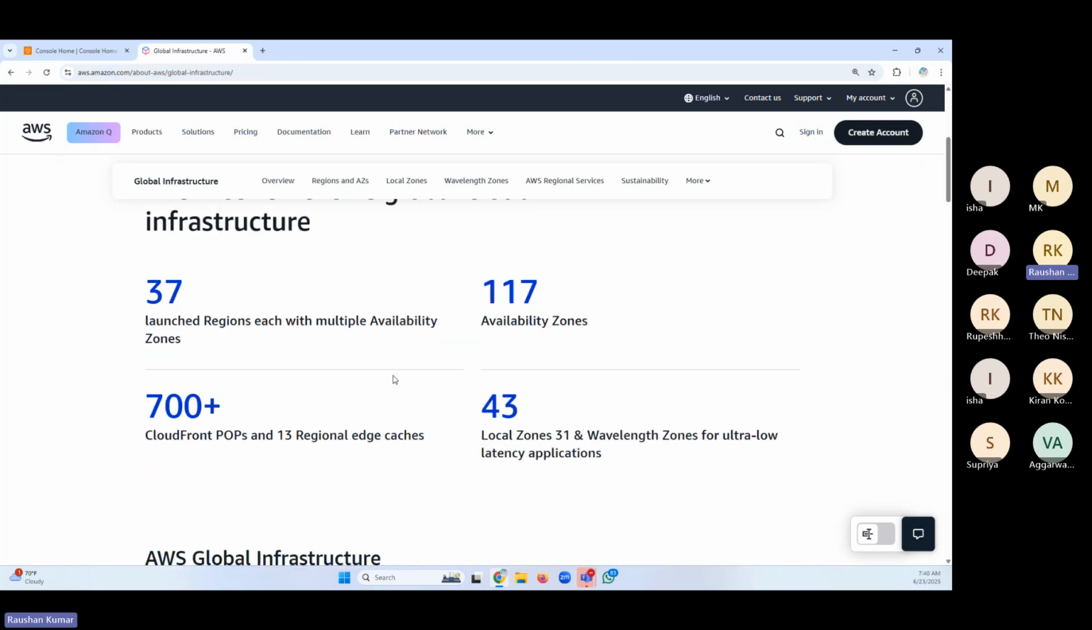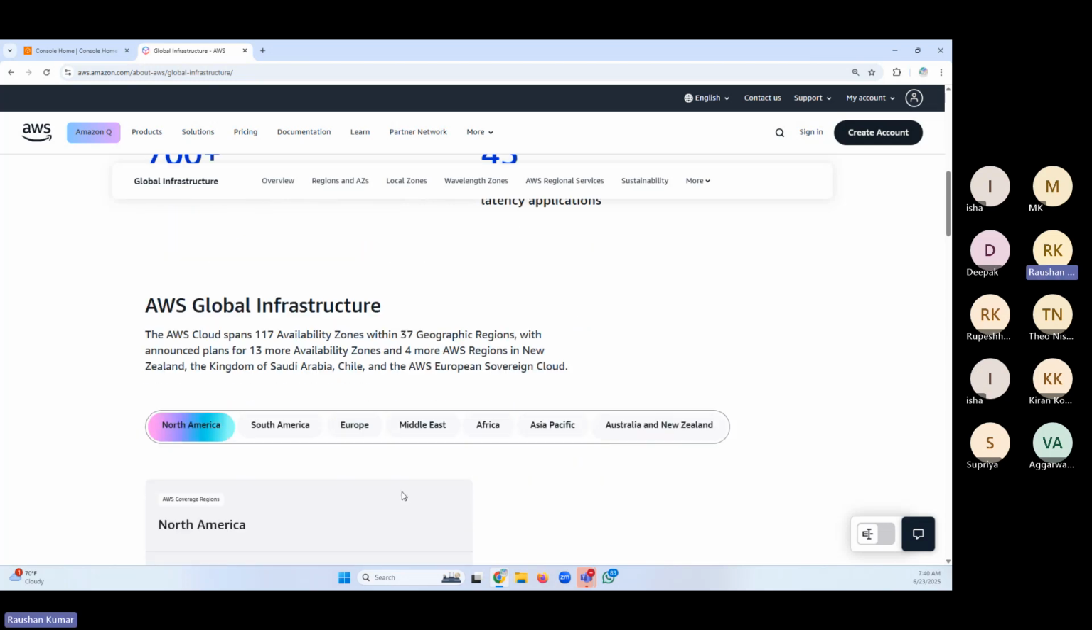Now, what they say is they have 37 launch regions, each with multiple AZs, availability zones. And in total they have 117 AZs. So we'll focus on these two terms today. The region: how many regions do they have? 37 launched regions. And there are other regions coming soon as well. But there are 37 which are launched.